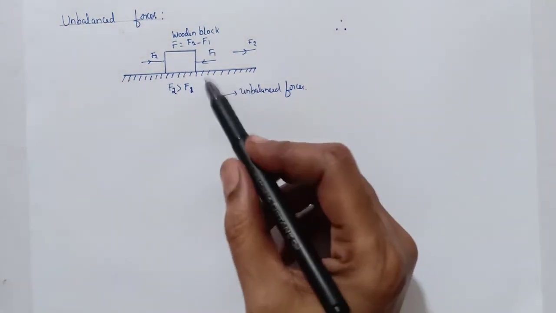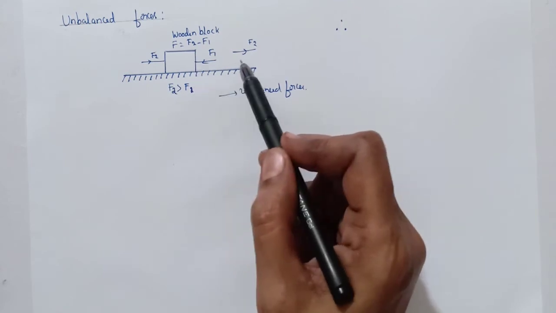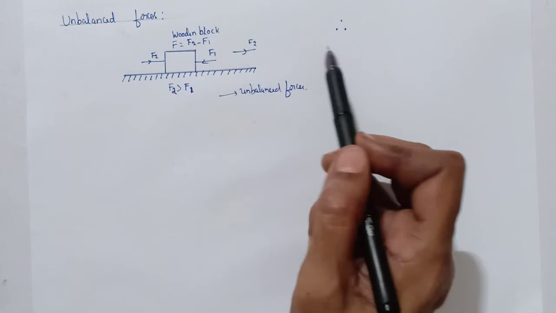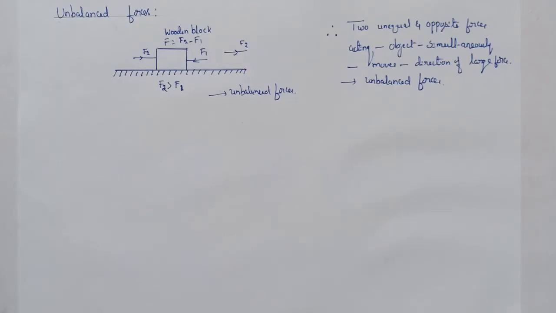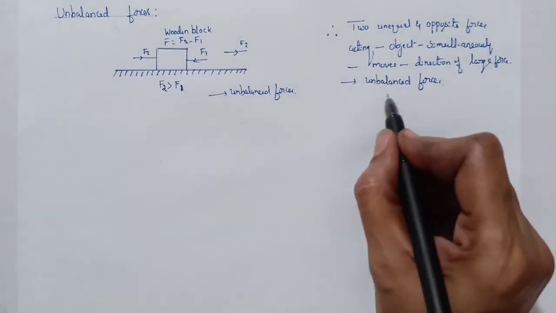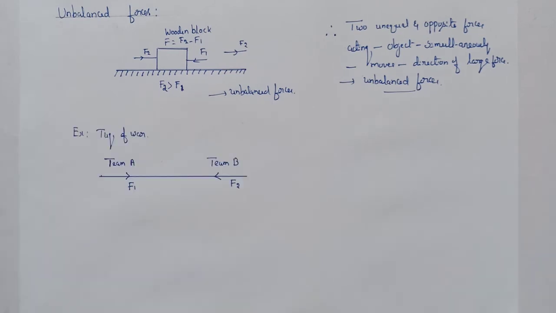Therefore, when two unequal and opposite forces act on an object simultaneously, the object moves in the direction of the larger force. Such forces acting on an object are called unbalanced forces. For example, consider a tug of war. In the tug of war, two teams are applying forces on the rope in opposite directions.